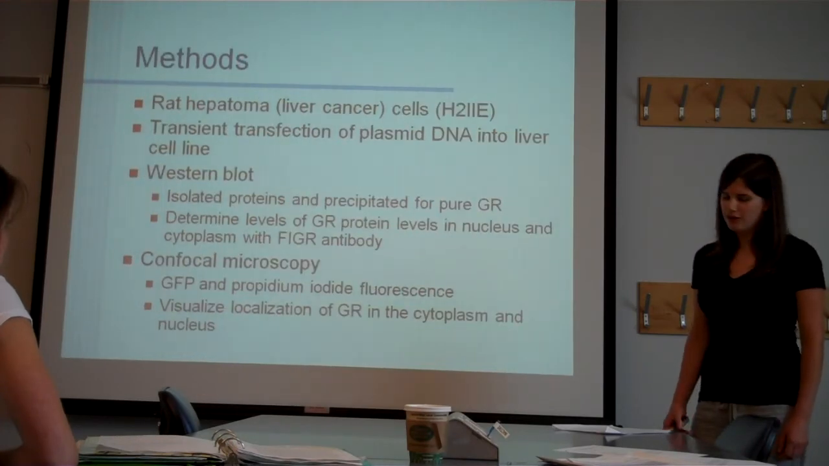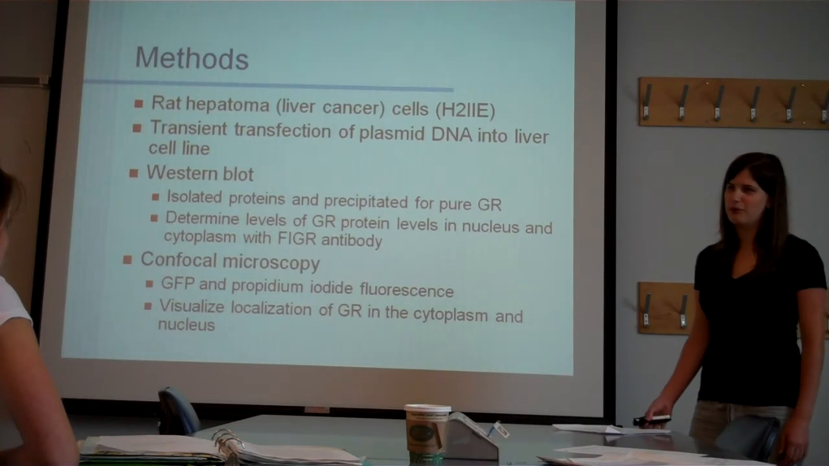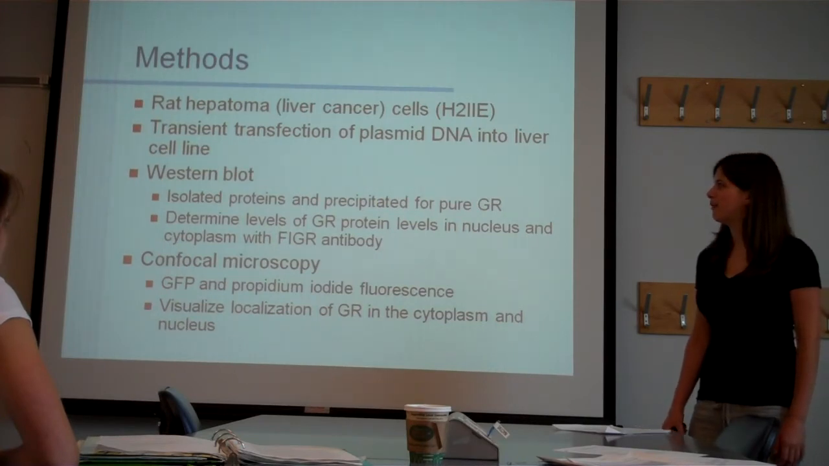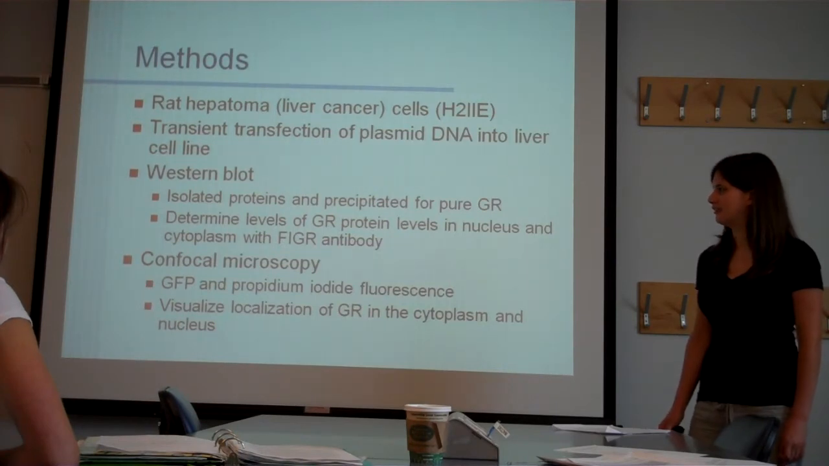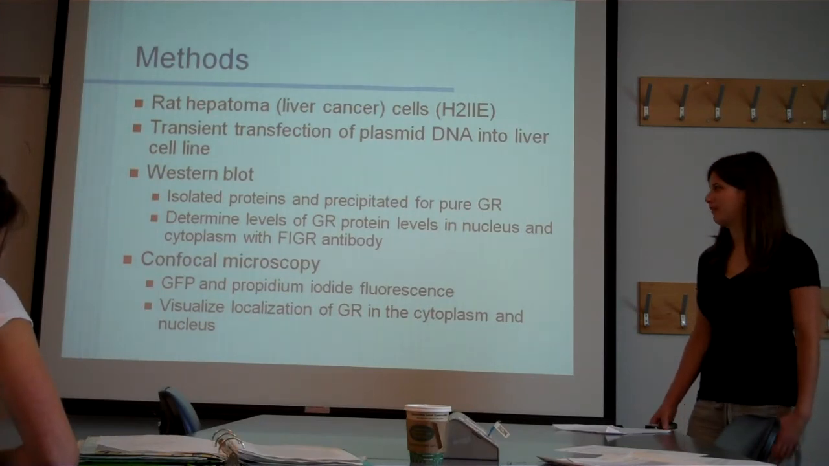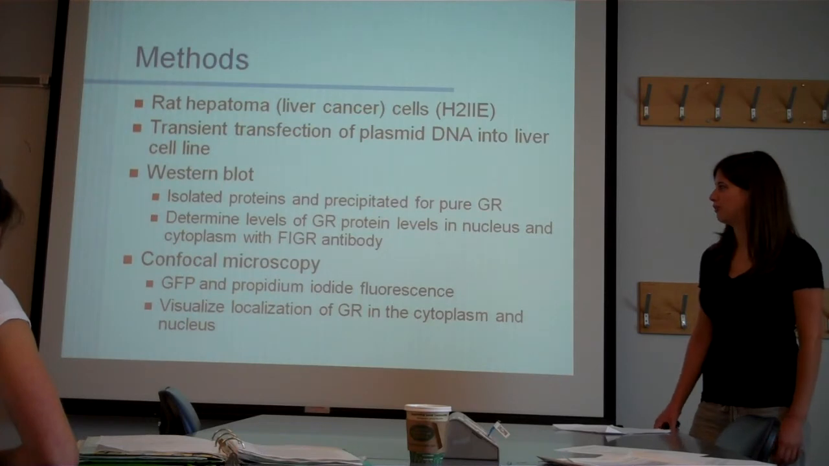So the methods, there's a lot of stuff, like it was talking about plasmids, it was really in-depth, so I just kind of summarized it because there's also 9+ figures, so I figured the time would be better spent on that. So they use a rat liver cancer cell line, H4IIE cell line, and they did a transient transfection of plasmid DNA into the liver cell line. And then for the Western blot, they isolated proteins and precipitated them out for a pure GR collection of proteins to use for the Western blot analysis.